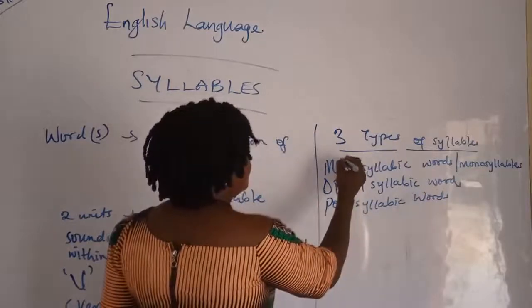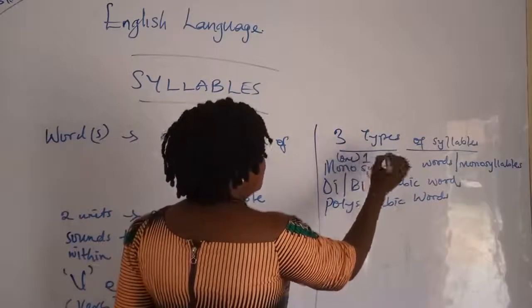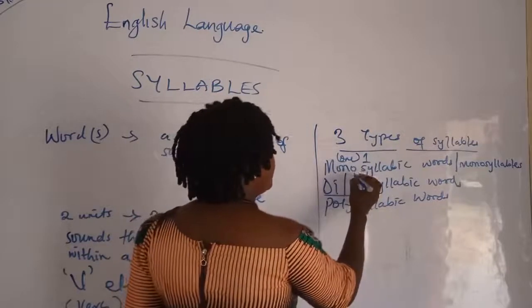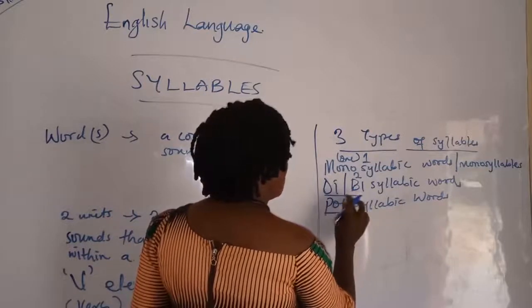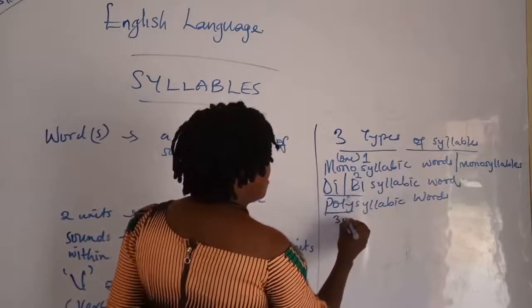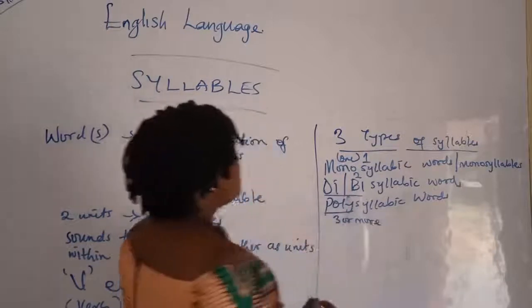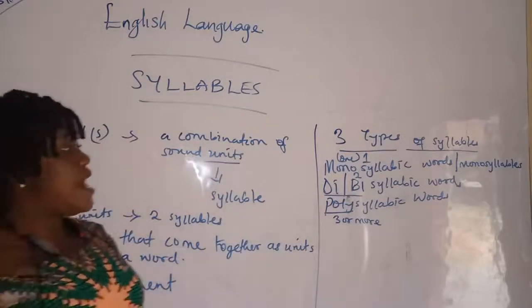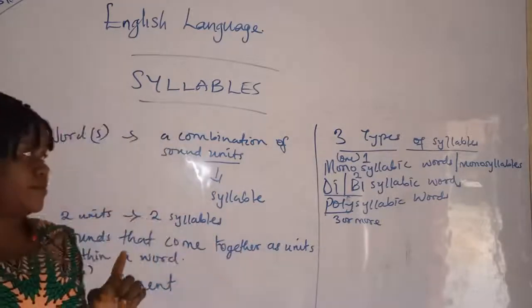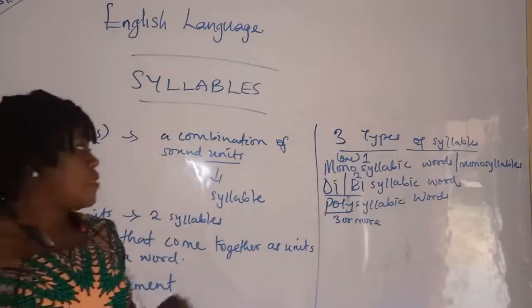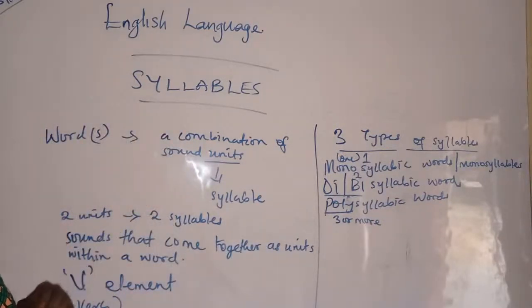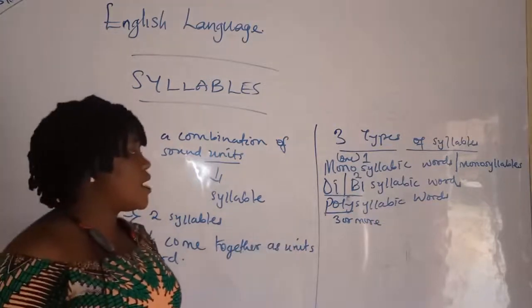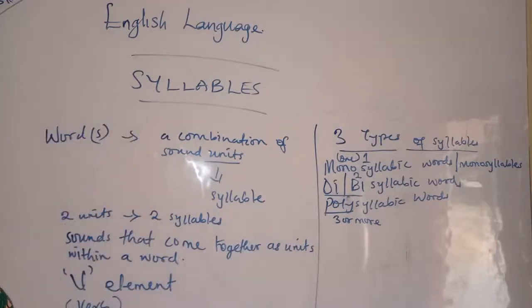In English, mono means one. Di or bi means two. While poly means three or more. So simply put, monosyllabic words are words with only one syllable, while di or bisyllabic words are words with two syllables. Polysyllabic words are words with three or more syllables.